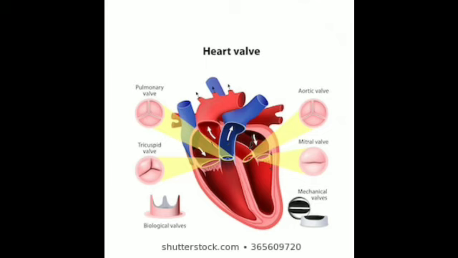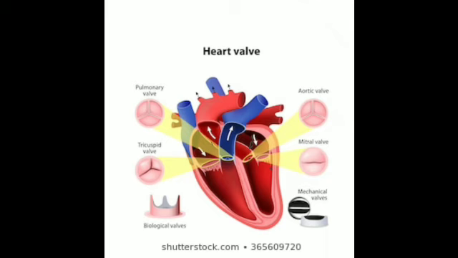Is that clear? Then there is another valve, the semilunar valve, which is present between the right ventricle and the pulmonary artery. That is the pulmonary valve. This is the pulmonary valve which is present between the right ventricle and the pulmonary artery. This is the pulmonary artery. Is that clear? Then the aortic valve. This semilunar valve lies between the left ventricle and the aorta. That is the aortic valve. This lies between the left ventricle over here and the aorta.